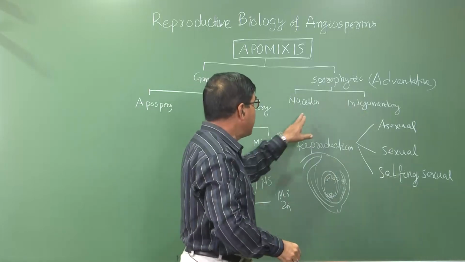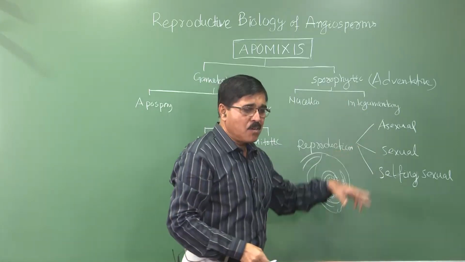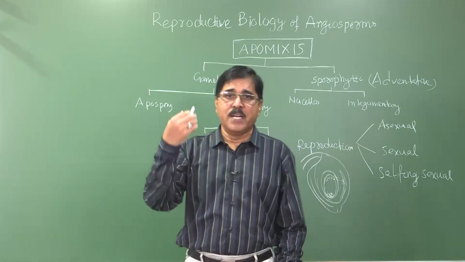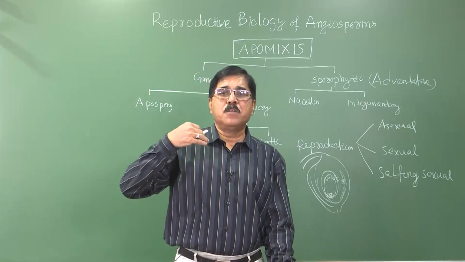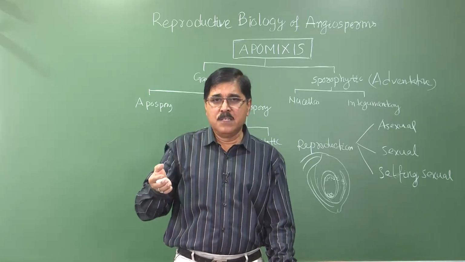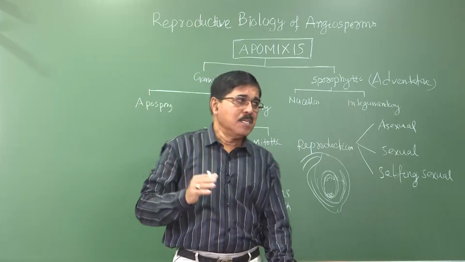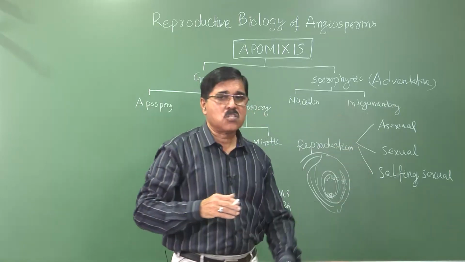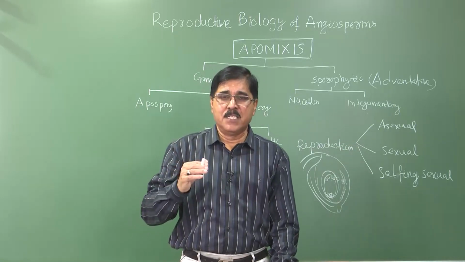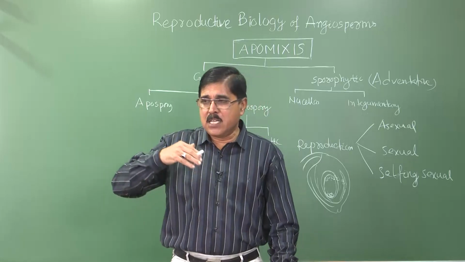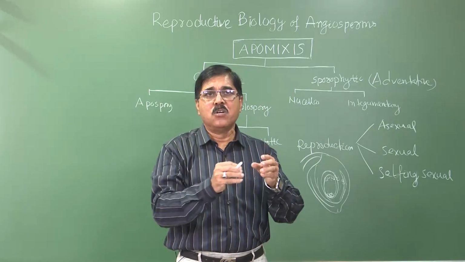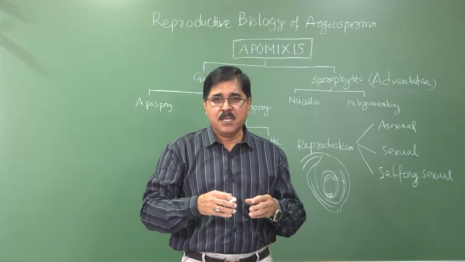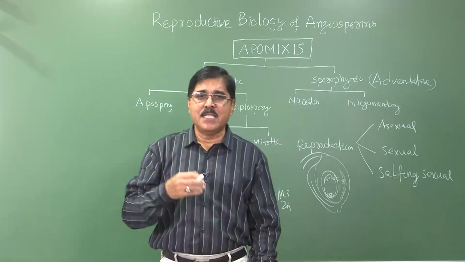In case of sporophytic, they are called adventitious because they are not developed from the gametophyte. Usually in embryo formation there is a gametophyte, then sporophyte. Here the sporophyte is formed and one generation is omitted. So this is a disadvantage. The advantage is that when male and female gametes fuse we find new characters, and the vigor of the plant is restored.